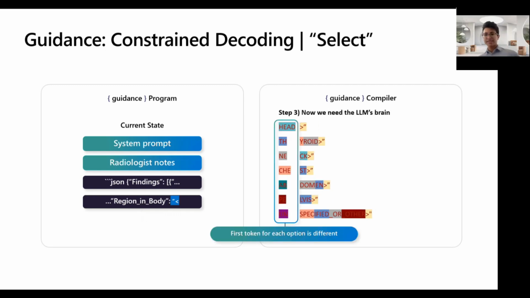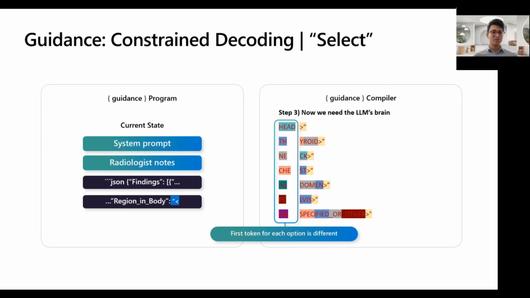Afterwards, we move on to the next set of tokens. And now every one of these is different, but there's only 7 options. And now we can use this masking trick to force the model to pick between one of these 7 options. So at this point, we need the LLM's power and intelligence to actually make a choice, given everything that it's seen before.